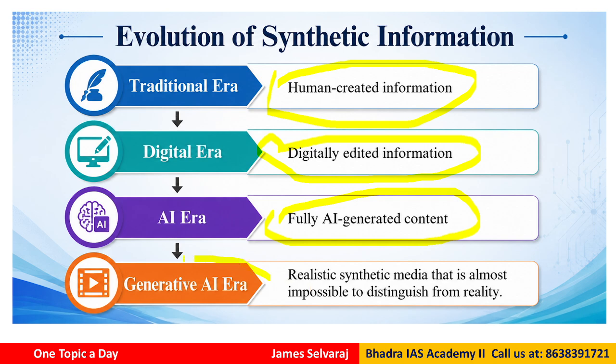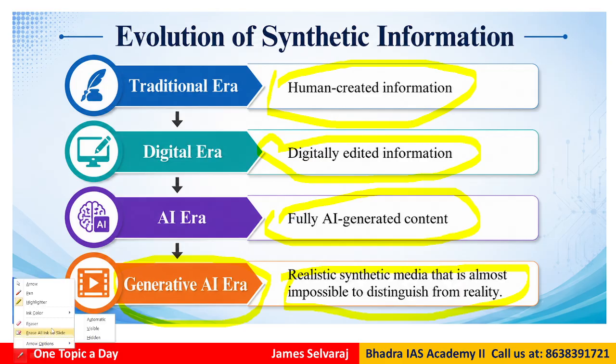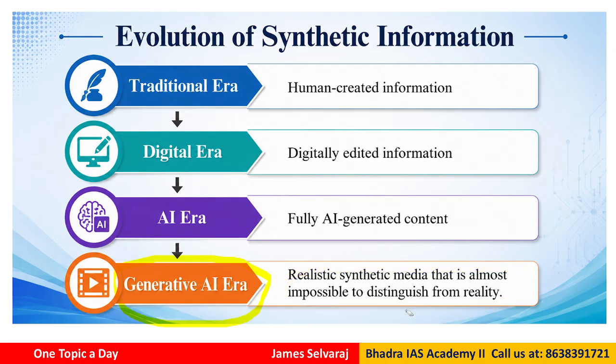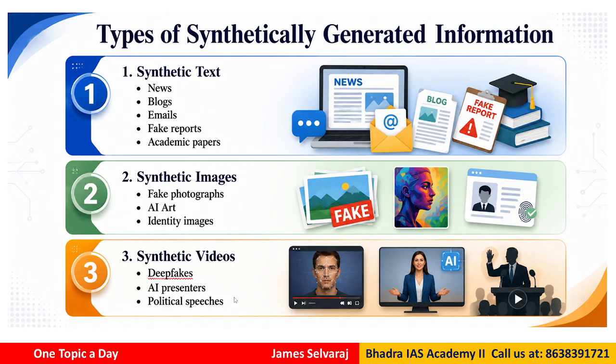Now we are also entering into a new era. This is called the generative AI era, like a realistic synthetic media that is almost impossible to distinguish from reality. So what is real and what is not real or AI generated, it will be difficult to distinguish or identify. That is the generative AI era, right?